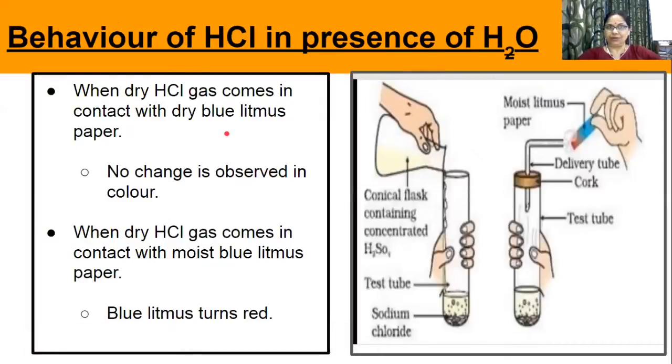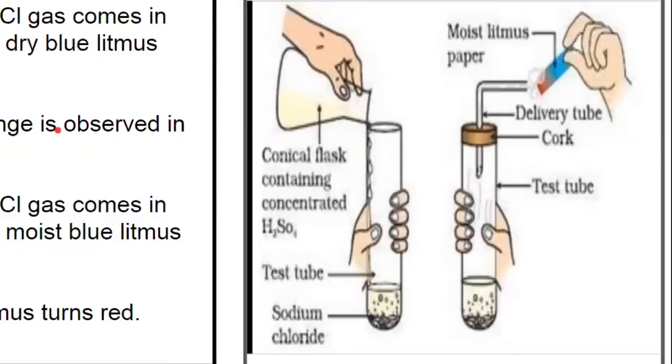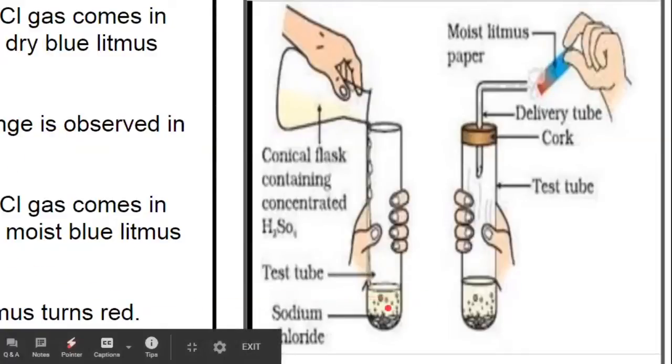Next, it is very, very important to understand this topic, that HCl is an acid only in the presence of water. Only in the presence of water. Now, how to explain it with an activity? For that, you will take sulfuric acid concentrated and sodium chloride in a test tube.